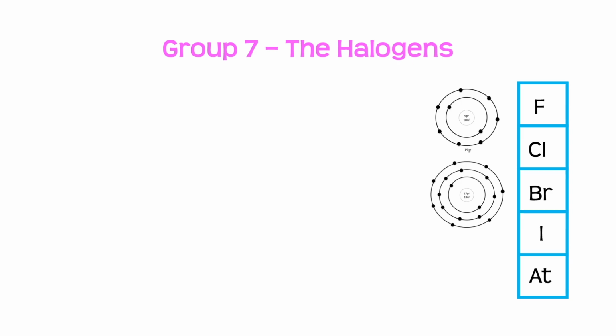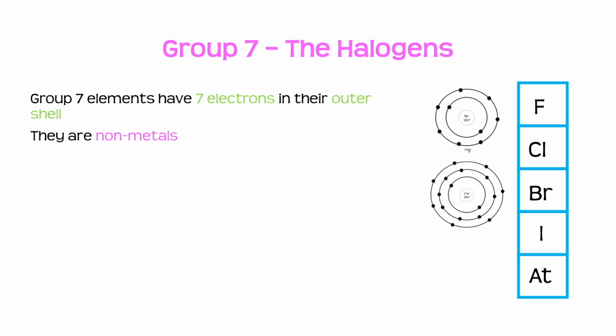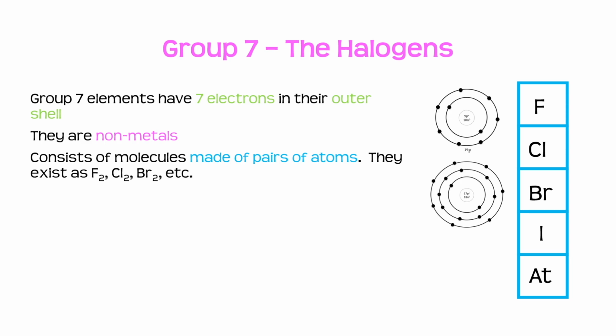The halogens are found in group 7 of the periodic table. Group 7 elements all have 7 electrons in their outer shell. They're all non-metals, and they all consist of molecules made of pairs of atoms. We call these diatomic molecules. So they exist as, for instance, F2, Cl2, Br2, etc.